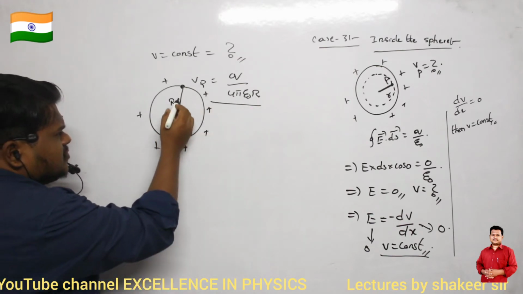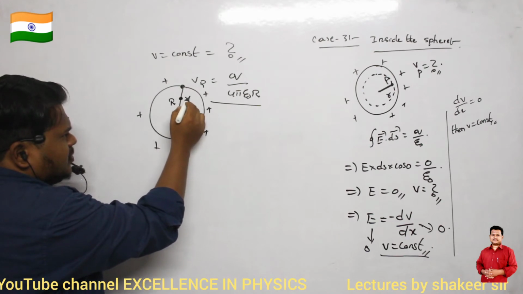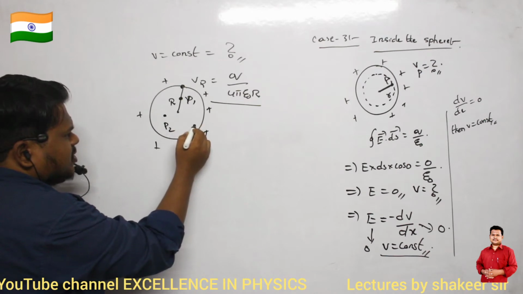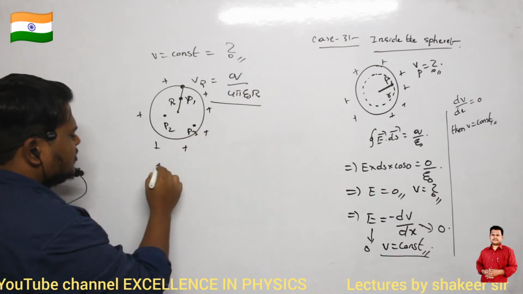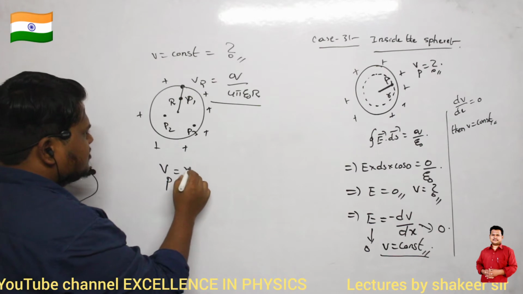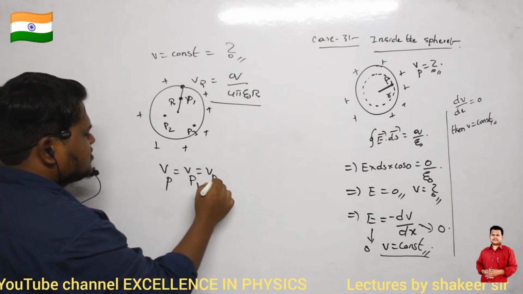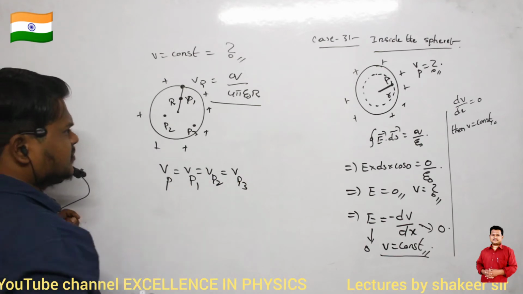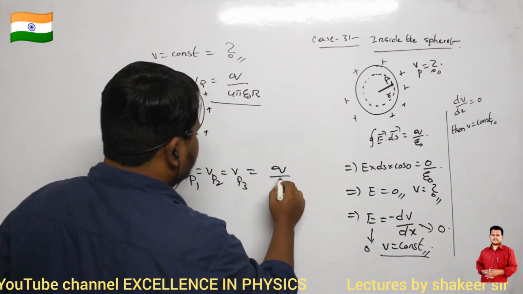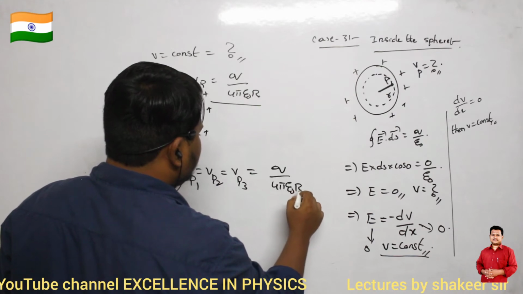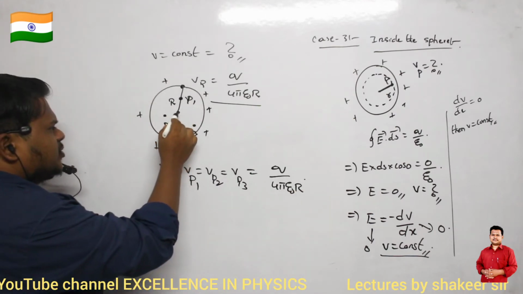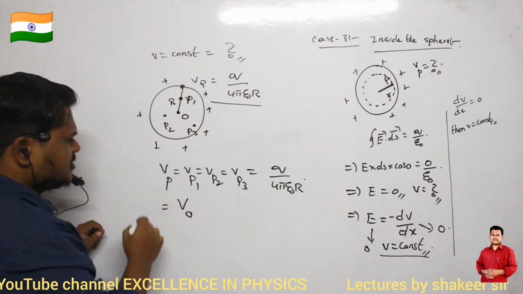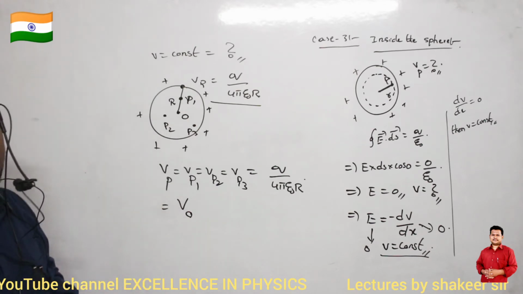If I take a point P1 here, a point P2 here, and some point P3 here, then I can write: potential at point P is equal to potential at P1, equal to potential at P2, equal to potential at P3, and in total it is equal to Q divided by 4 pi epsilon naught into capital R. Similarly, the potential exactly at the center of the sphere is again the same. Are you able to understand?